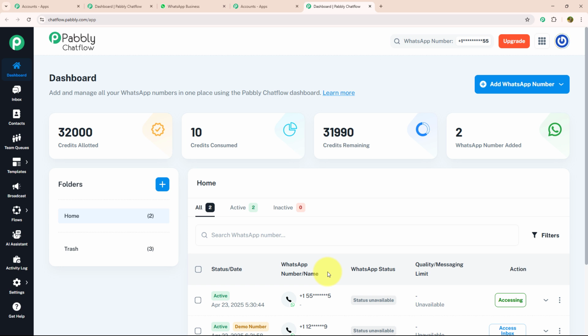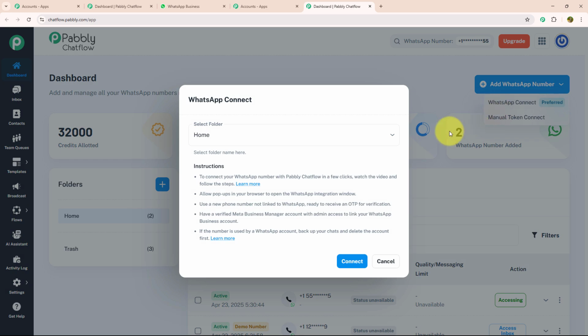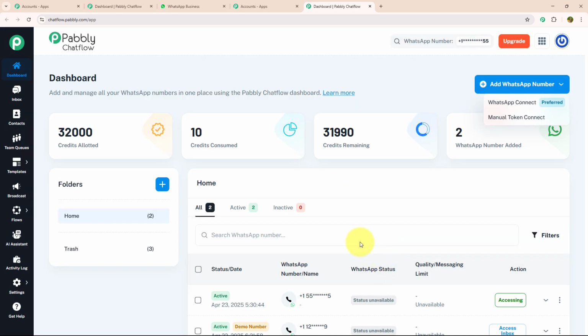To add a WhatsApp number, you just need to click on the Add WhatsApp Number button, which is given on the top right corner. Inside this, there are 2 options, WhatsApp Connect and Manual Token Connect. In Manual Token Connect, you need to enter Meta Access Token, phone number ID, WhatsApp Business Account ID manually. But in WhatsApp Connect, you just need to verify your Meta Business Manager account and link your WhatsApp business account with it. Not only that, there are many more features on the dashboard.